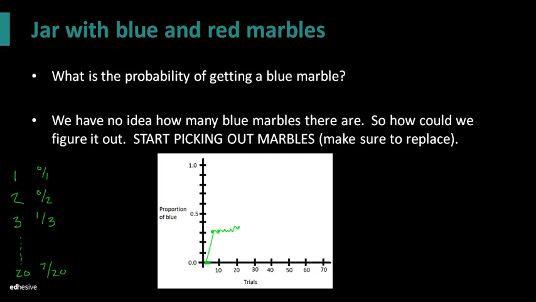right? So let's now go ahead and reveal that maybe the truth is that there are 4 blue marbles, and we all know that if there's 10 marbles in that jar and 4 are blue, then the probability of getting a blue one is 0.40. But that 0.40 will only start to reveal itself and settle down after a large number of trials. So it might take over 100, maybe 200, maybe even 1,000 trials for me to really start to see that 40% number becoming solidified. So it might bounce to 41, to 39, to 41, to 39, to 42, to 38. It might bounce a little bit, but only in the long run will I start to see it settle in at that 40%.